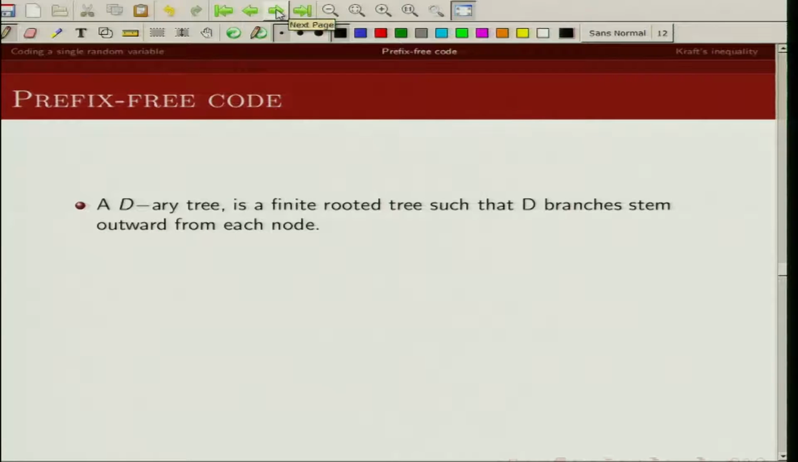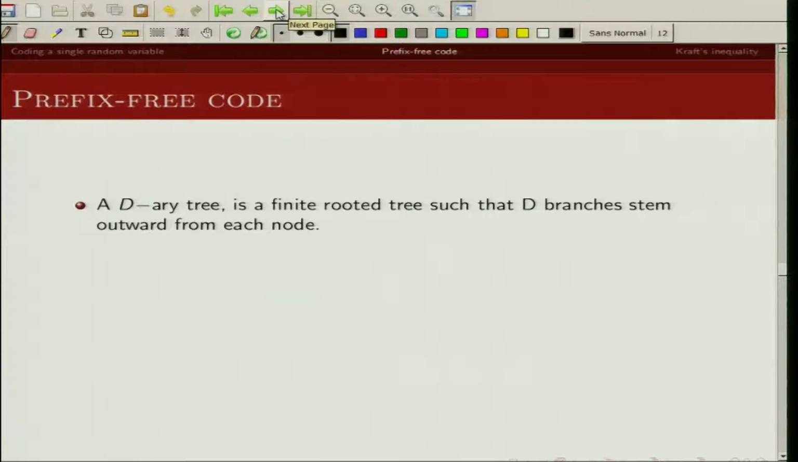Now we have described what is a prefix free code, that no code word should be prefix of any other code word. Now this prefix free code, we can also represent it using a D-ary tree. So let us define what is a D-ary tree. A D-ary tree is a finite rooted tree such that there are D branches stemming onwards from each node. So let us take an example. Let's say D is equal to 2. So that's a binary tree.